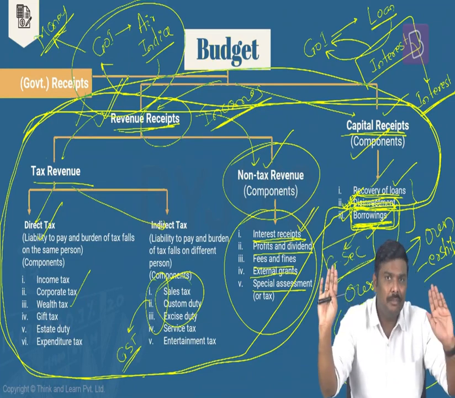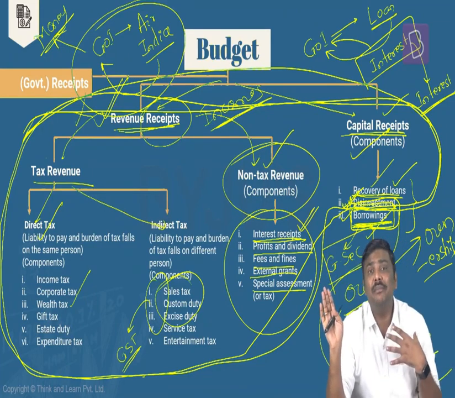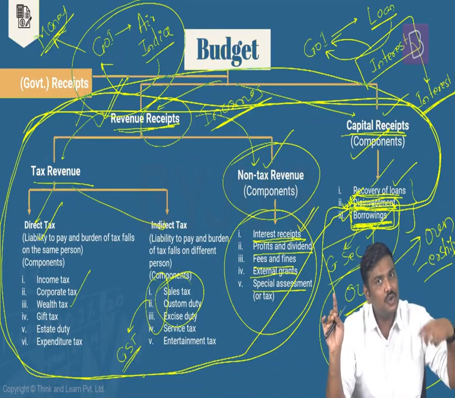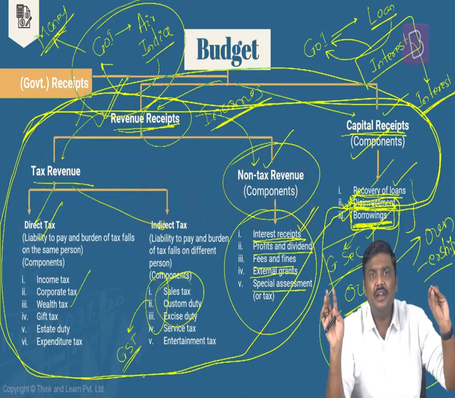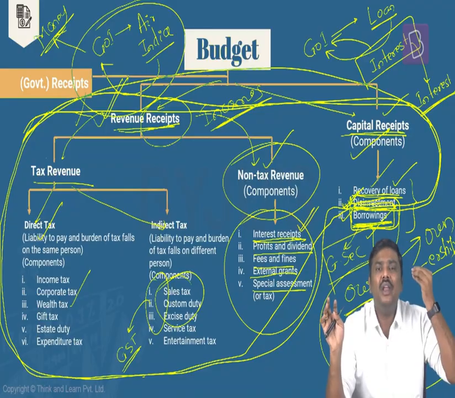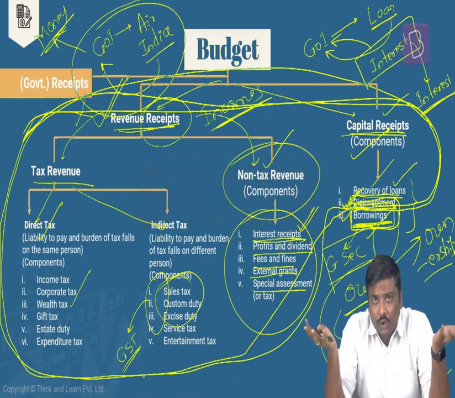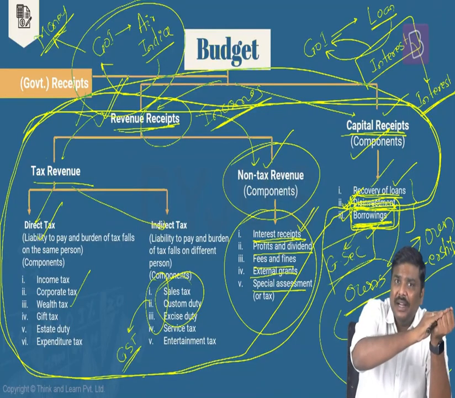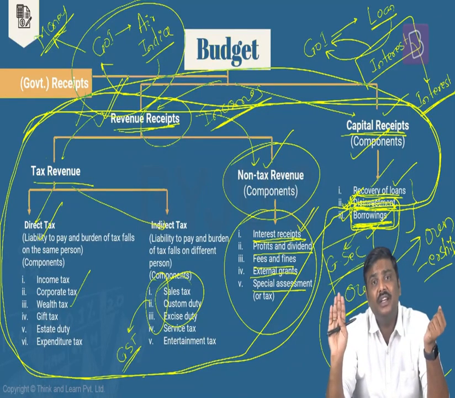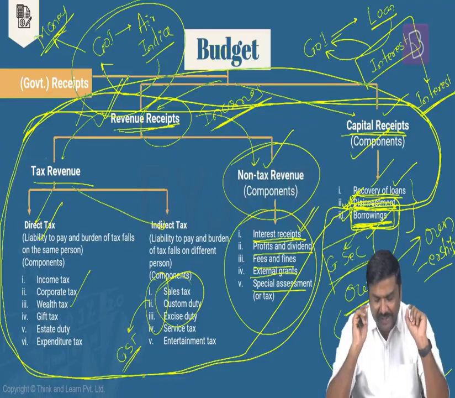And on this side, market borrowings. Borrowings, today they will get the money for the government, but in the future, government has to repay the money. Although there is one criticism here, the criticism is borrowings are not at all income for the government. But essentially what I've done, I've divided these particular receipts into two parts. One receipt which will create a liability for the government, and another is a group of receipts which do not create any liability. I will use a technical term now.